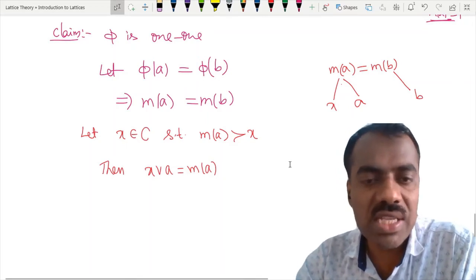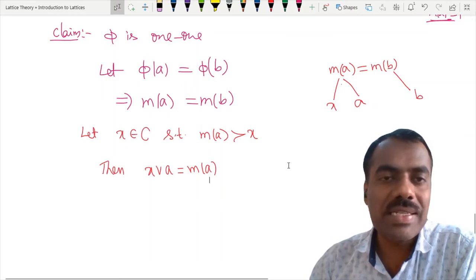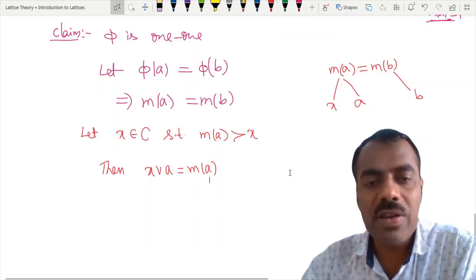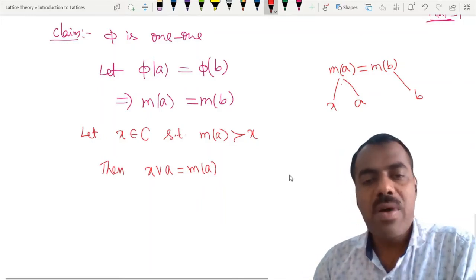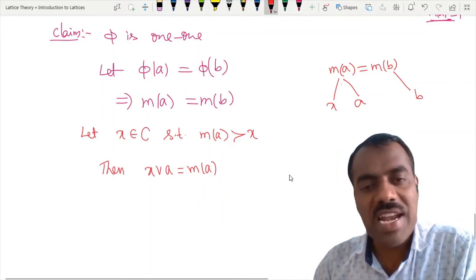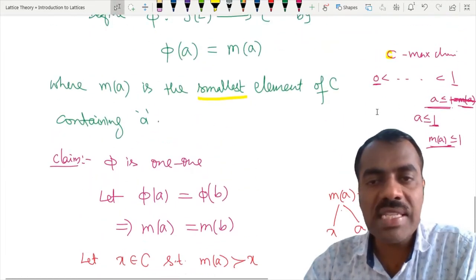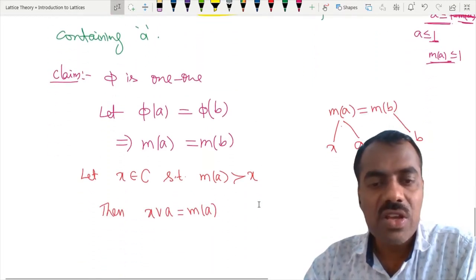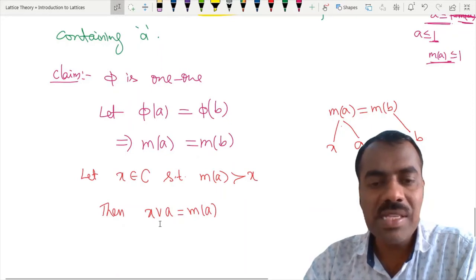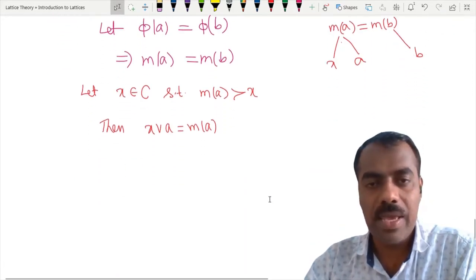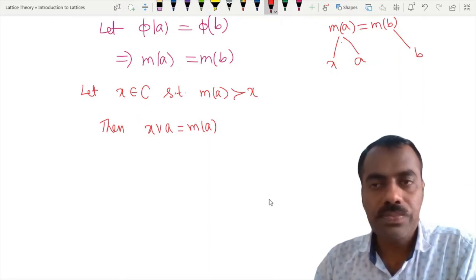Why is X join A equal to M of A? Because join is defined as the supremum of those two elements, right? Are you following? M of A covers X, which means M of A contains X, and M of A by definition is the smallest element of C containing A. So therefore M of A is the smallest element containing X as well as A. That means X join A is equal to M of A. Is that step clear?